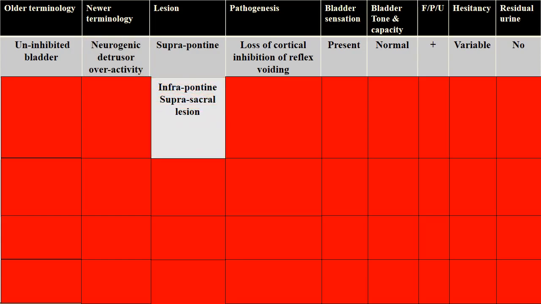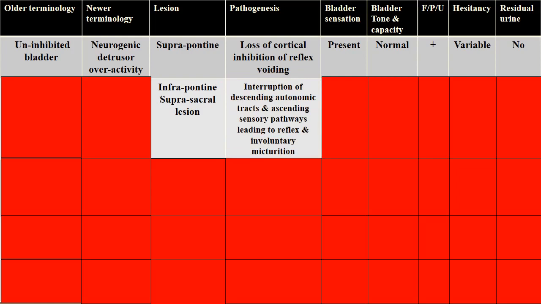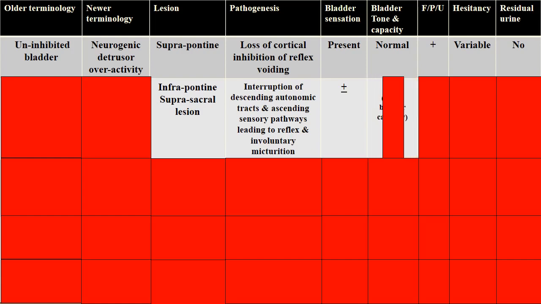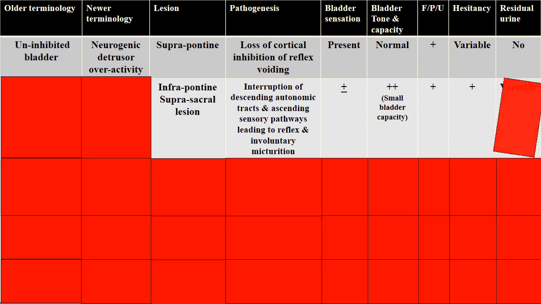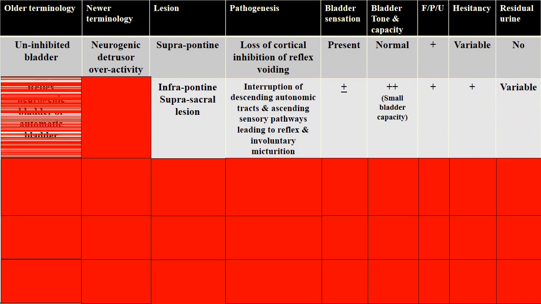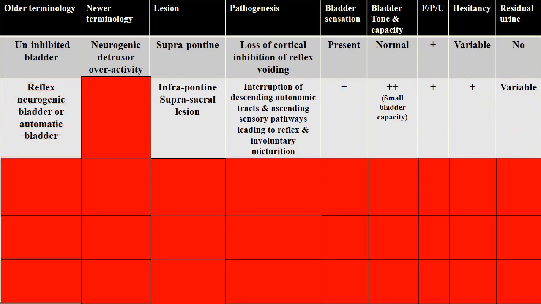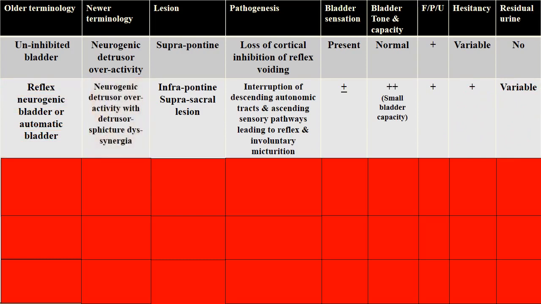If the lesion is infrapontine and suprasacral, there is interruption of descending autonomic tracts and ascending sensory pathways, leading to reflex and involuntary micturition. The bladder sensation depends upon whether the sensory tracts are involved or not. The bladder tone is increased. There will be small bladder capacity. There will be frequency, precipitancy and urgency, as well as hesitancy. The residual urine is variable. This type of bladder is called reflex neurogenic bladder or automatic bladder. Newer terminology is neurogenic detrusor overactivity with detrusor sphincter dyssynergia.